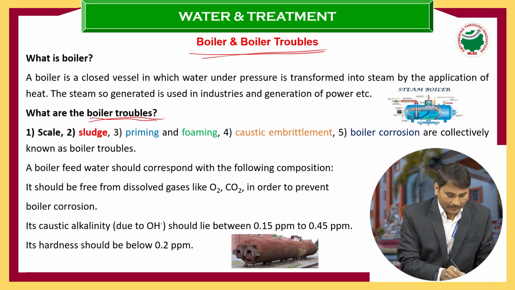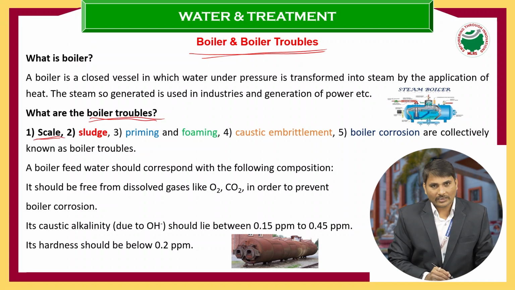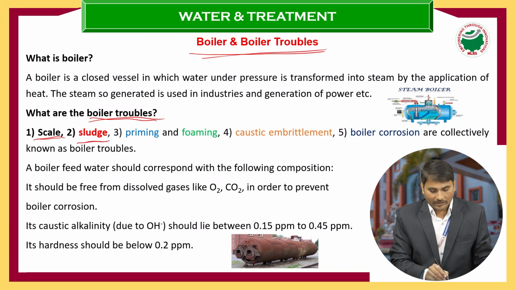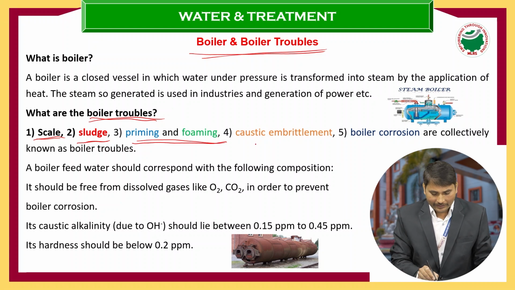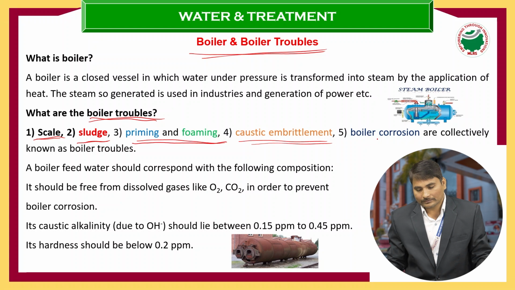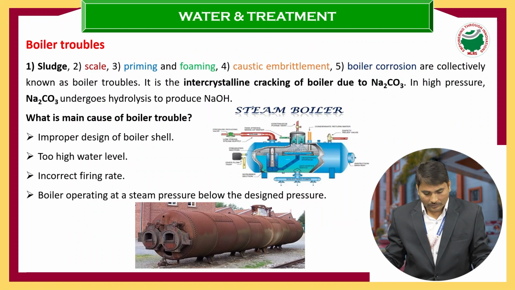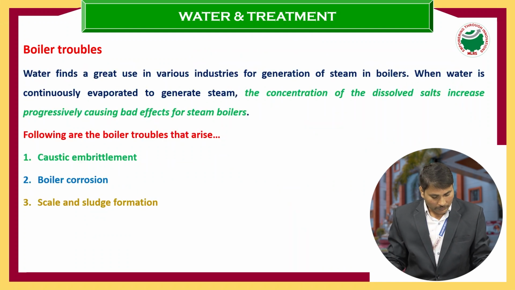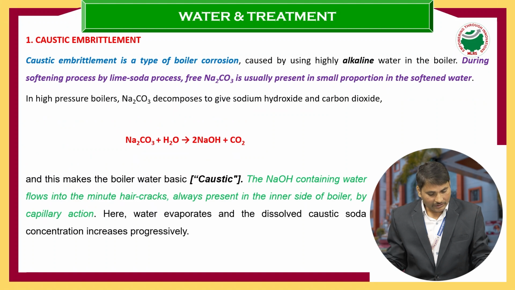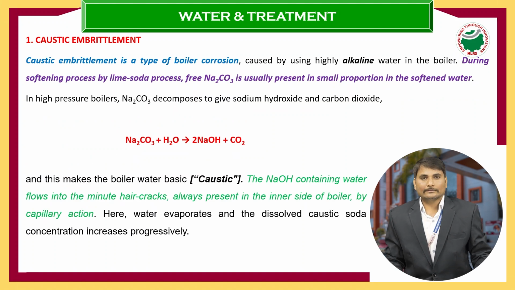The first one is scale, the second is sludge, then priming and foaming, and especially caustic embrittlement, which is also an important topic to discuss here. Now we will discuss the caustic embrittlement.